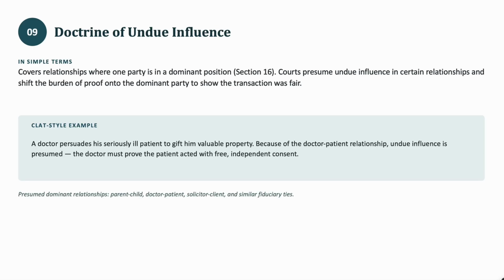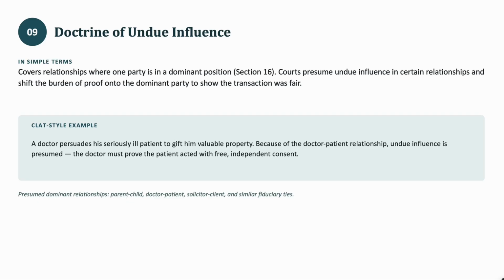The last doctrine which we are going to study is the doctrine of undue influence, which you all might have come across. This covers relationships where one party is in a dominant position, under Section 16 of the Indian Contract Act. Courts presume undue influence in certain relationships and shift the burden of proof onto the dominant party to show the transaction was fair. So where one party is in a dominant position and can use his position or power to enforce promises, these kinds of promises are generally void. The burden of proof here shifts to the dominant party to prove that he was not influencing.